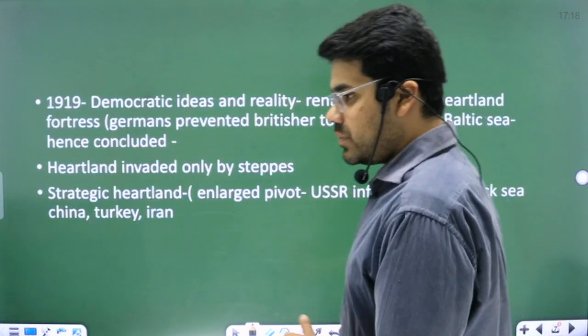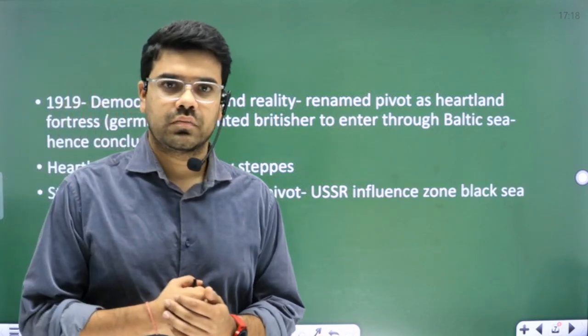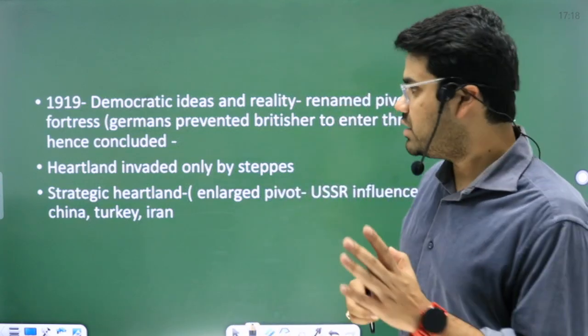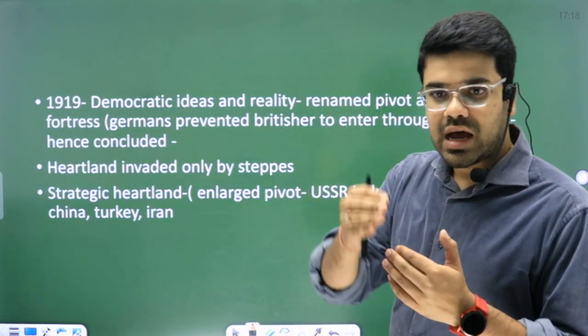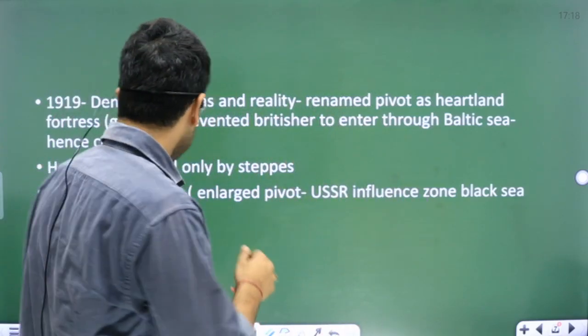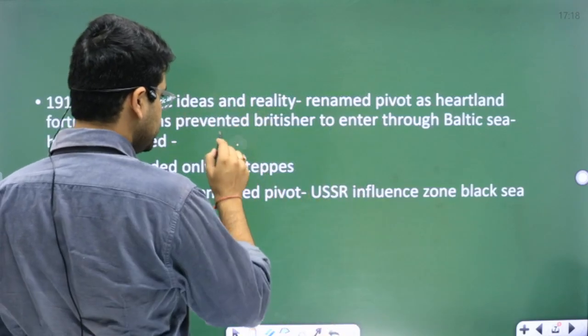But during the course of the World War, Mackinder thought that his ideas could somewhat be challenged, because he had predicted that Russia was going to be victorious.